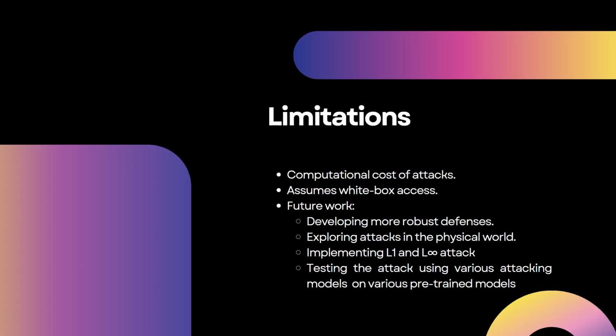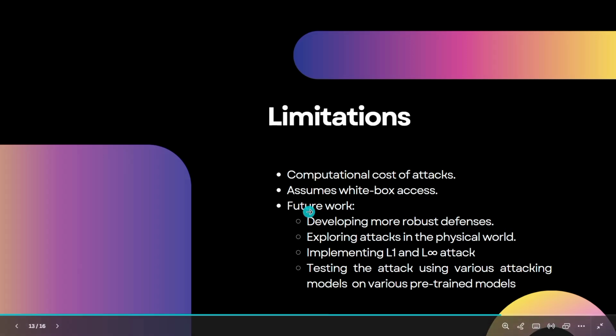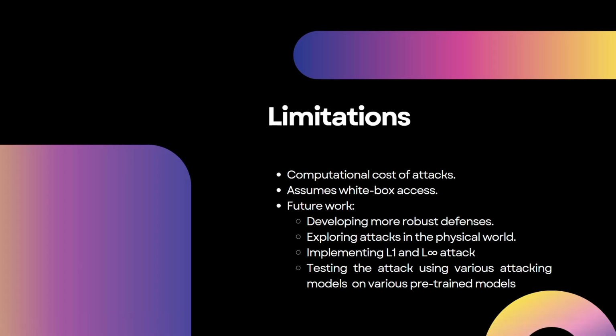Another thing, as we are assuming a white box approach, we have all the control over the model and we know how the code works. However, it would be difficult to find an adversarial example for advanced models to which the attacker doesn't have access. For example, the CLIP model and GPT, which are hosted on their servers.